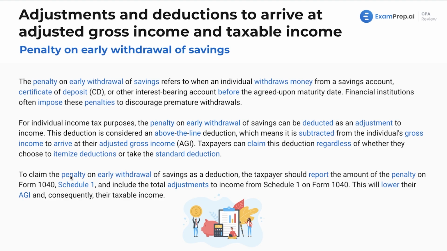Now, in order to claim this penalty on early withdrawal of savings as a deduction, the taxpayer should report the amount of the penalty on Form 1040 Schedule 1 and include the total adjustments to income from Schedule 1 on Form 1040. This is going to lower their AGI and then consequently their taxable income. Again, I think it's just very helpful to see where it is in the tax forms.